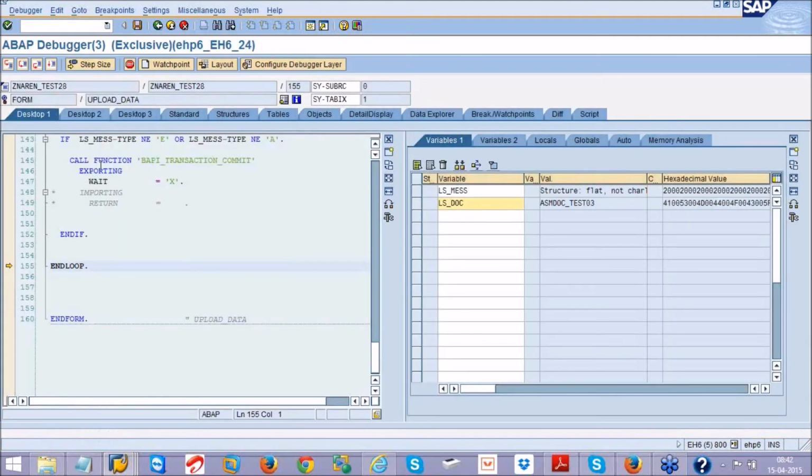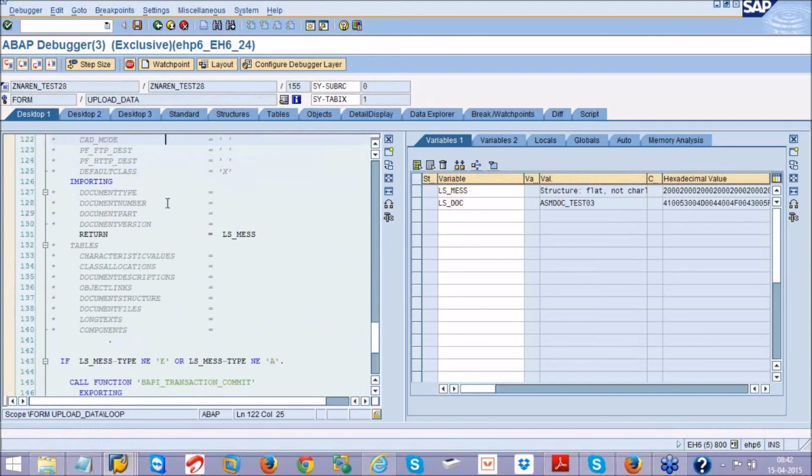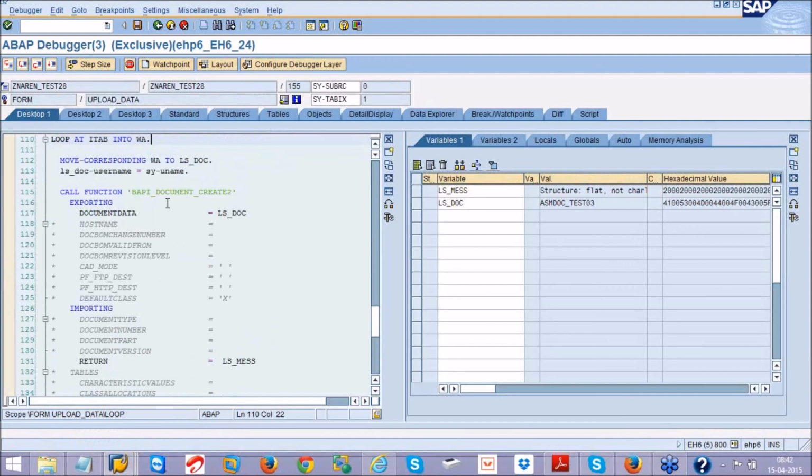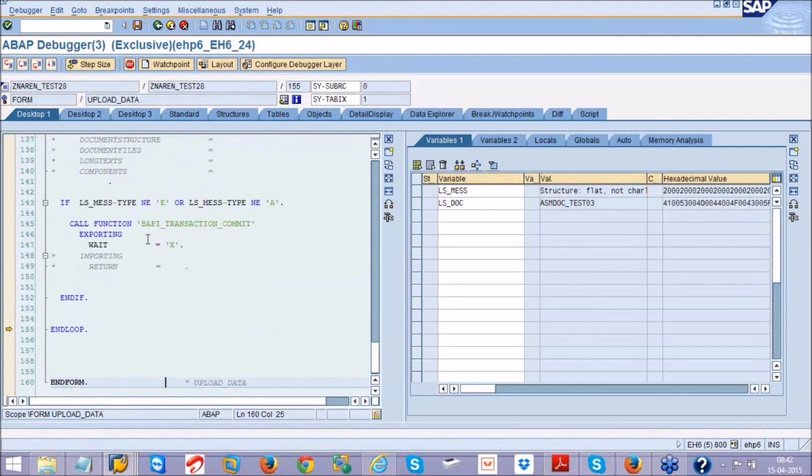So this BAPI transaction commit, whatever the changes done by these BAPIs, it may be a document, it may be a sales order or whatever the BAPI, the changes will be written to the database. So make sure, don't forget to use a BAPI transaction commit after the BAPI.